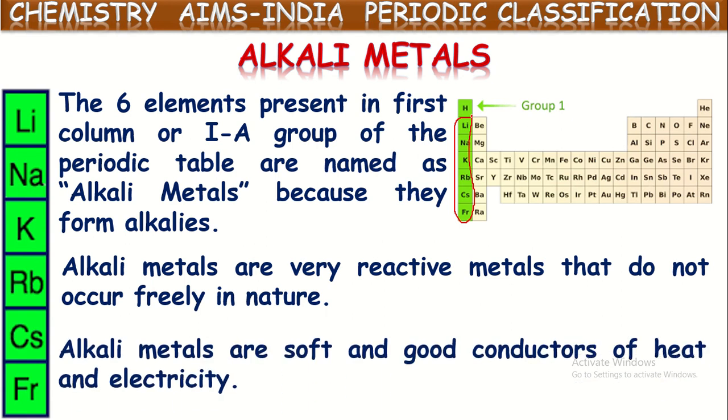Alkali metals are soft and good conductors of heat and electricity. They exhibit most of the properties of metals, but they are not much harder. They are soft metals. These metals can even be cut with a knife. They seem like soap, that much soft they are. But the remaining properties are the same. They can conduct electricity, they lose electrons, and they show all metallic properties.